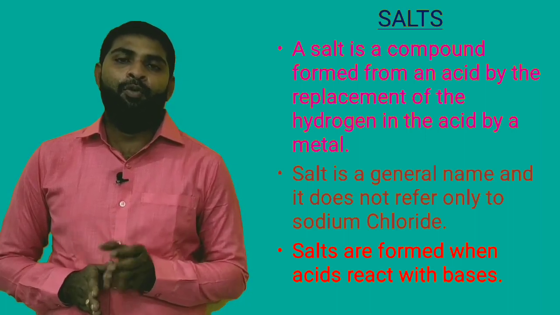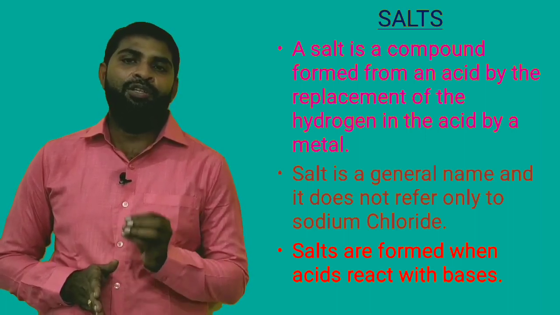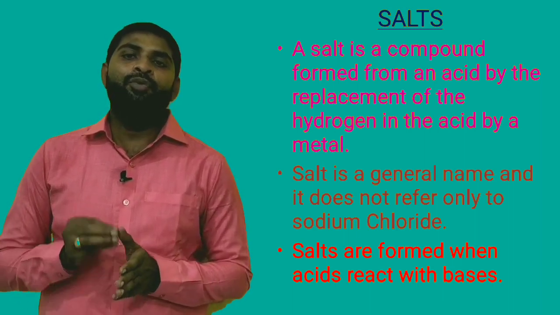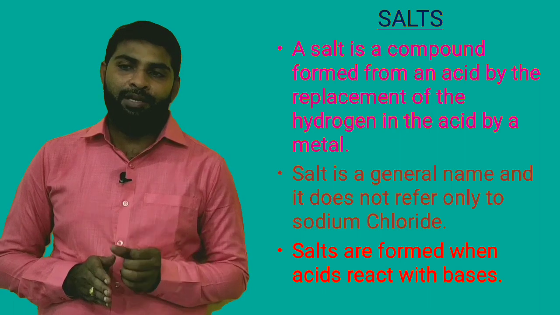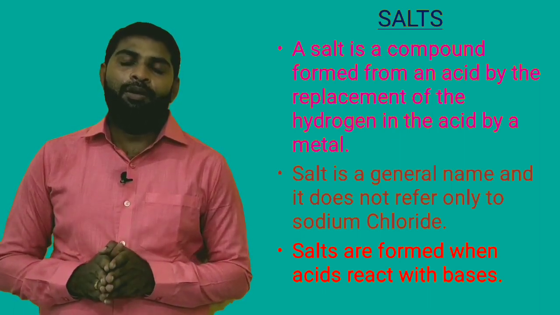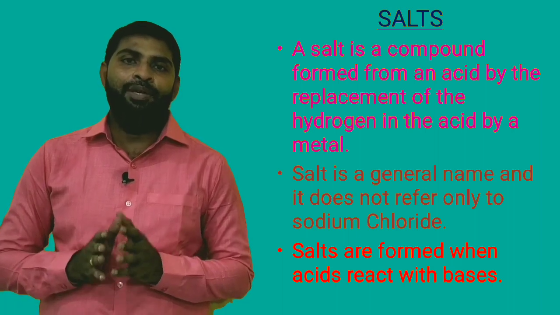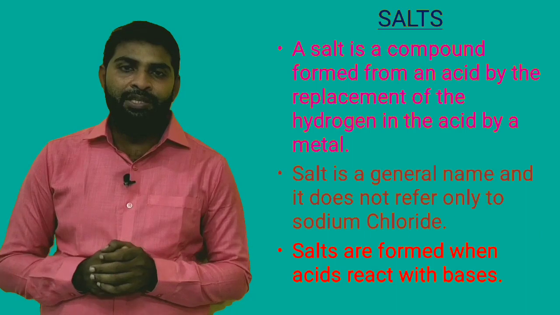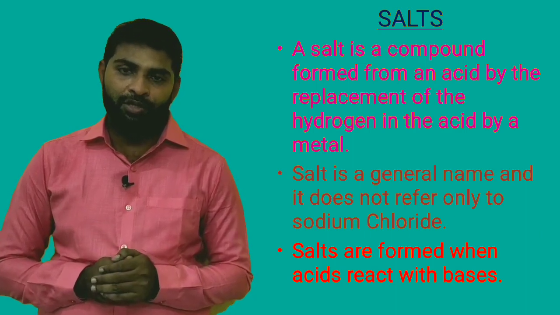How is the salt produced? A salt is a compound that is formed from an acid by the replacement of the hydrogen in the acid by a metal. Salts are formed when acids react with bases, then it gives the salt and water, we know that.